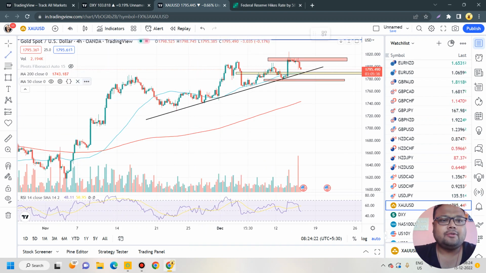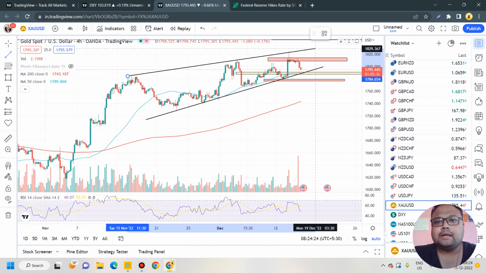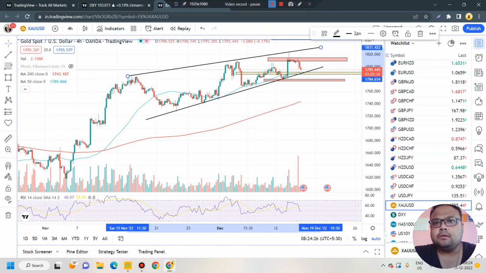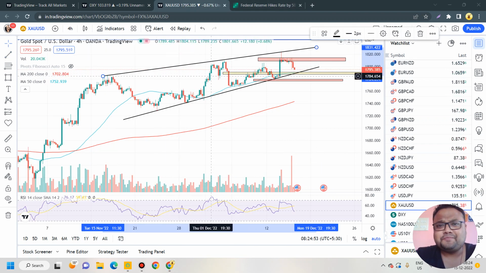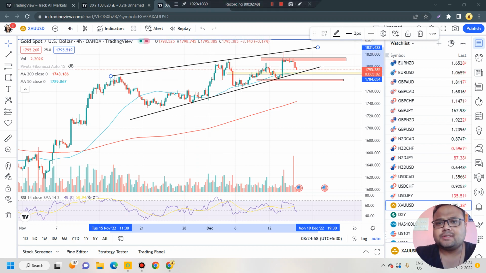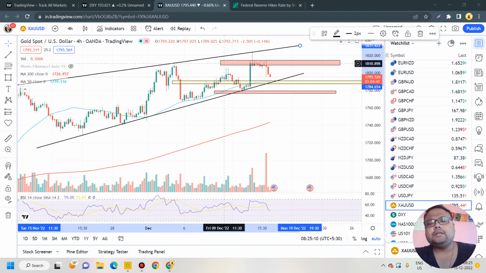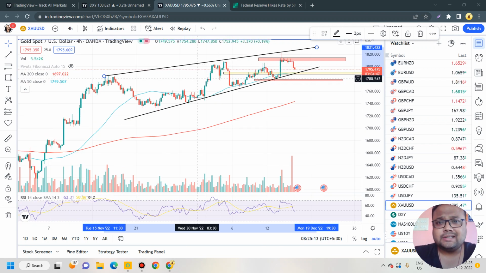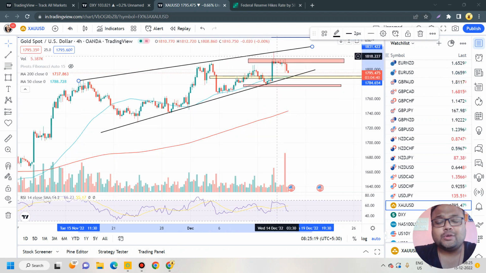If I try to draw a line at the top, then I can see that more or less it resembles a wedge pattern as well, and wedge pattern is a trend reversal pattern. But I don't think we'll be having the trend reversal this week. I think the market should be continuing within these two lines only.